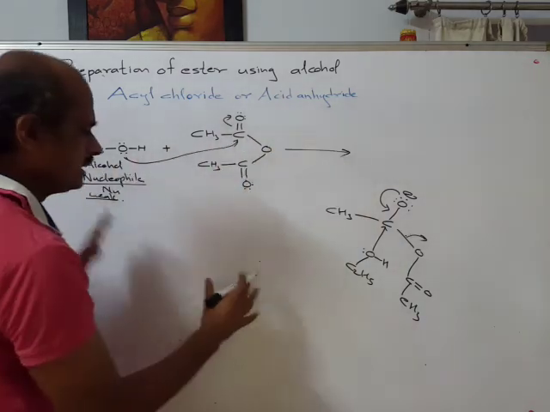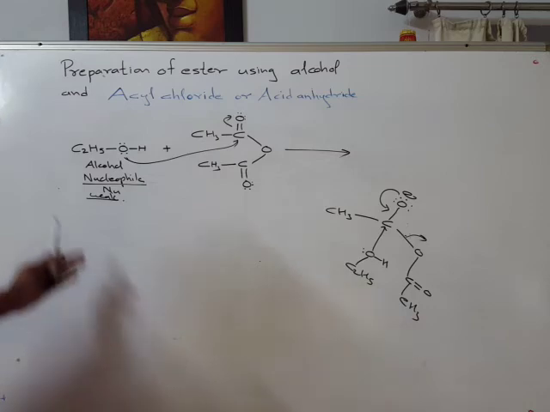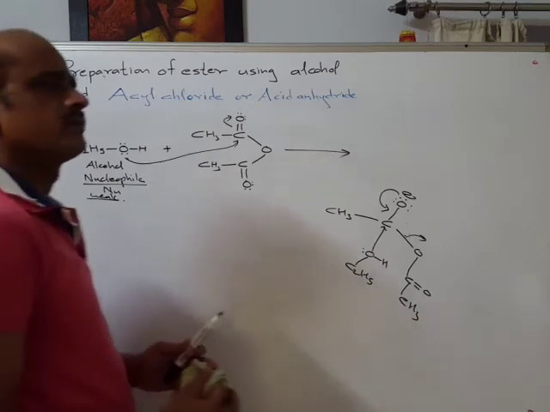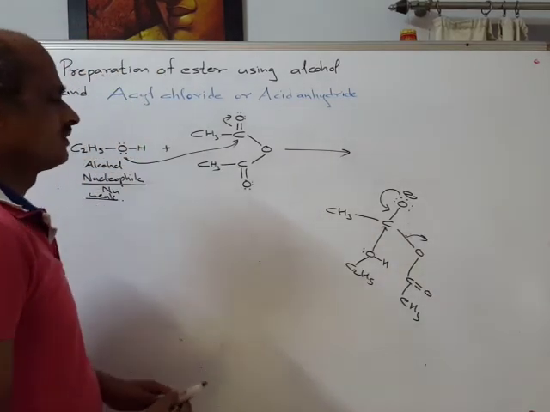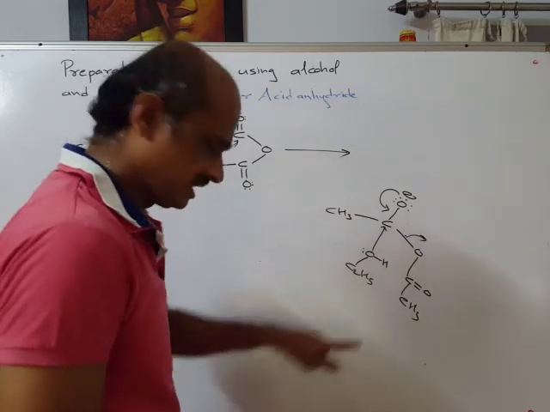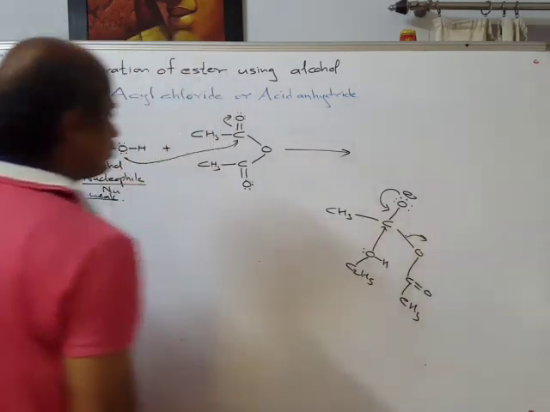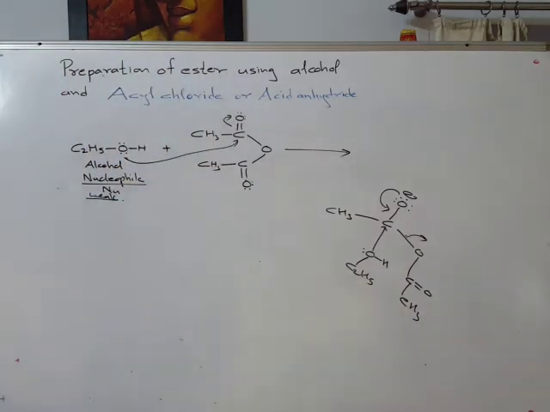I have given a hint but not written the complete mechanism, because on the basis of what we have studied up till now, from acetic acid to acetic anhydride earlier, and this one, you should write the steps and complete it.